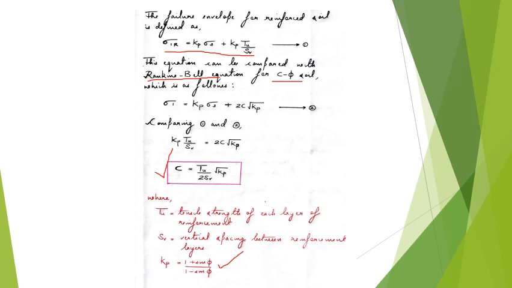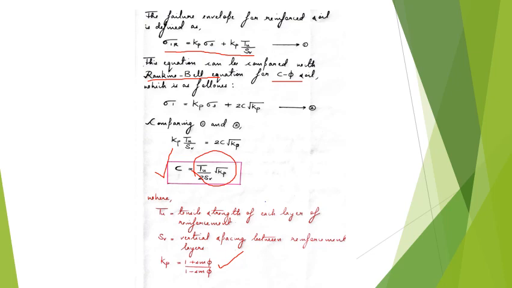So you will be given the parameters to compute these values, and using these values you can find out apparent cohesion or pseudo cohesion for this reinforced soil. Okay, so very simple numerical problems will be asked as per your syllabus. So you basically have to know how the test was conducted and how they arrived at the conclusion as made in this concept. Okay, so it's a very simple concept. There's only one equation to study.